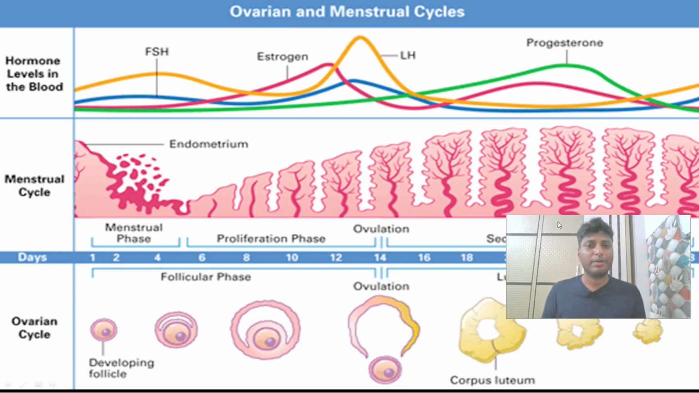Now let us understand one by one. The first one, that is FSH. The full form of FSH, as I said, is follicle stimulating hormone. So why is this particular hormone important?